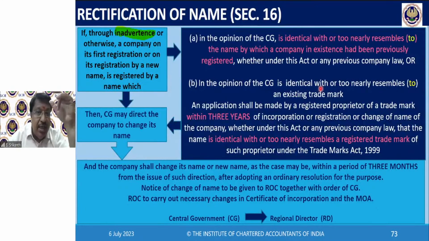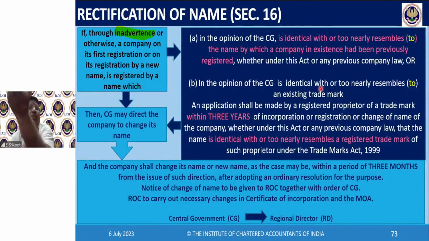They will also be watching the names of companies, newly incorporated names. If they see anything identical or too nearly resembling their name, immediately they will make an objection with the regional director. In the case of a company, if their trademark has been infringed, they will make a complaint to the registrar. The complaint will be made to the registrar. Then the registrar will put it up to the RD, who is his boss, the regional director. Then the regional director will take a call.